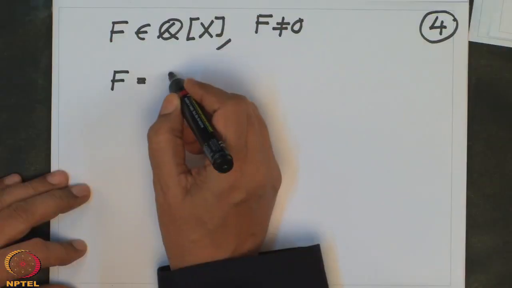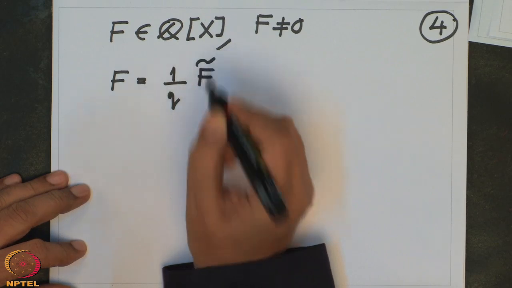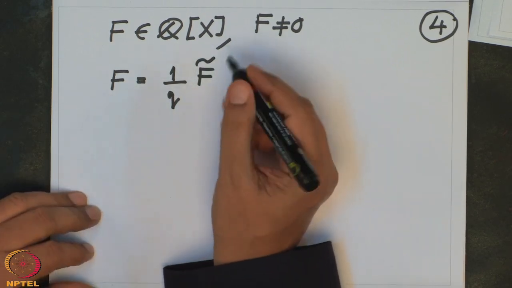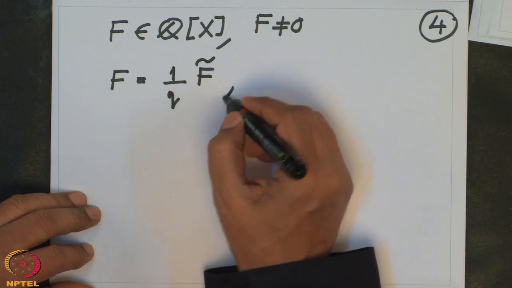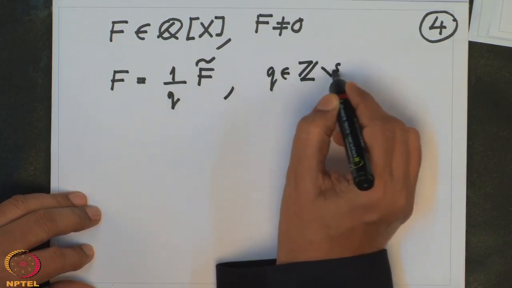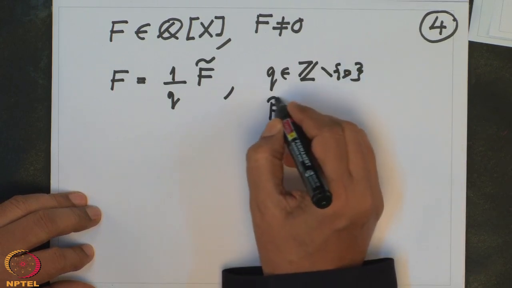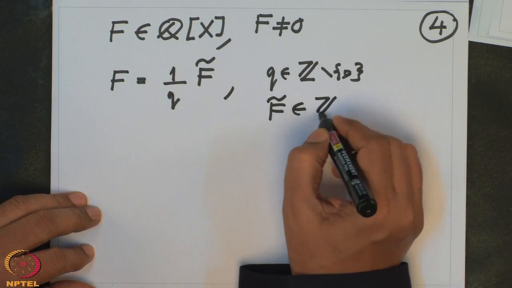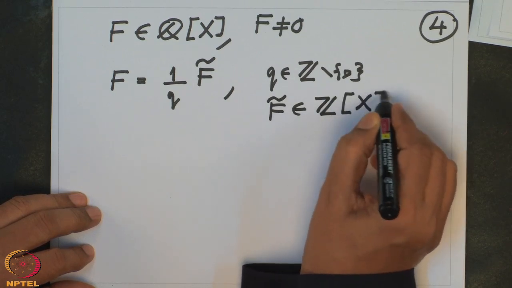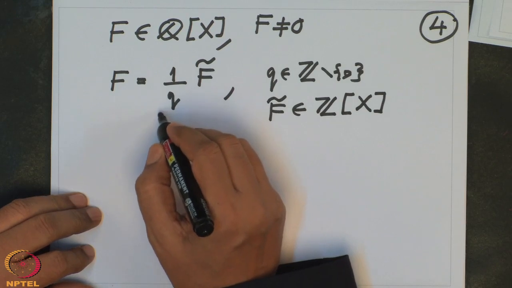So I will write this as 1 by q times f tilde, where q is a non-zero integer and f tilde has integer coefficients, because 1 by q is a common denominator.